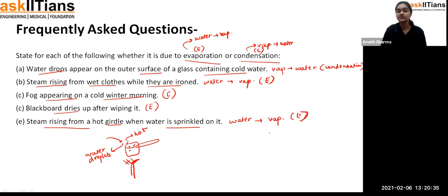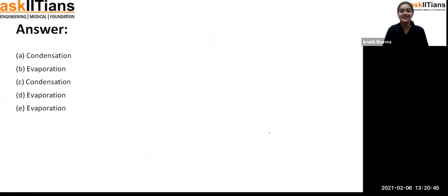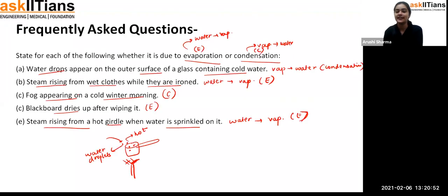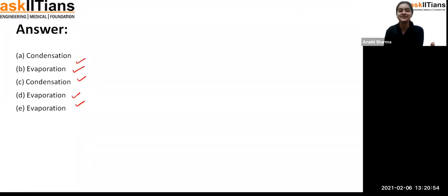So, student, by observing whether vapor is converting into water or water is converting into vapor, we can conclude whether evaporation or condensation is going on. Fine, now we can check our answer. Yes, it is condensation, evaporation, condensation, evaporation, evaporation. Exactly. So, student, what you just have to do is remember which processes are going on.